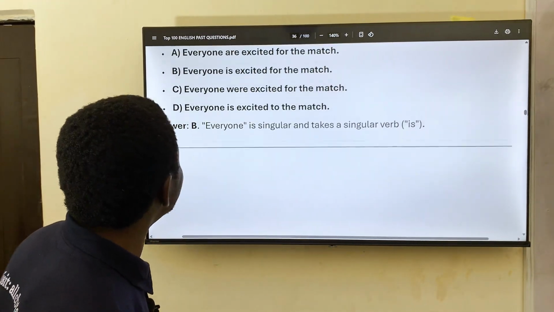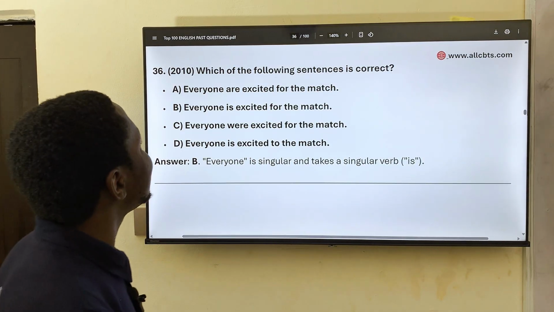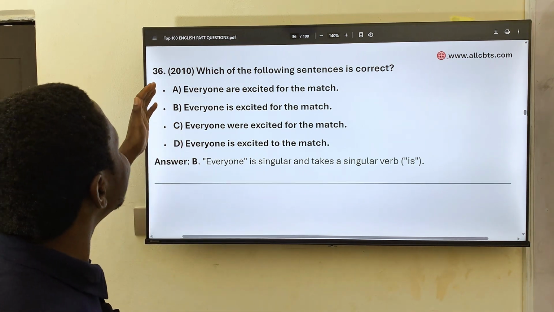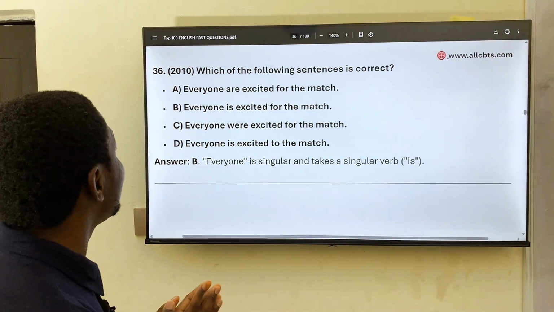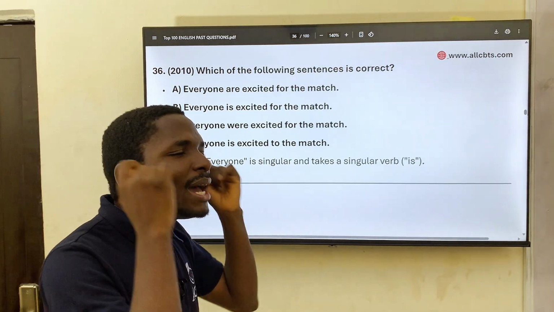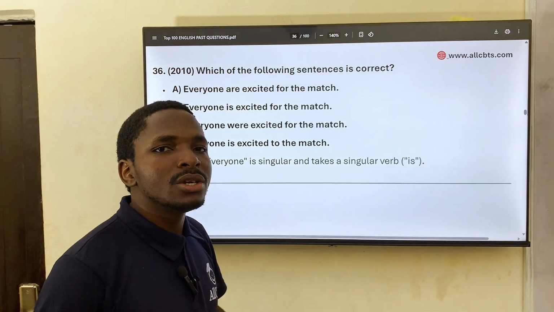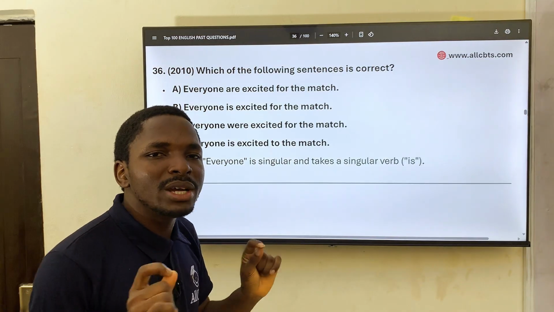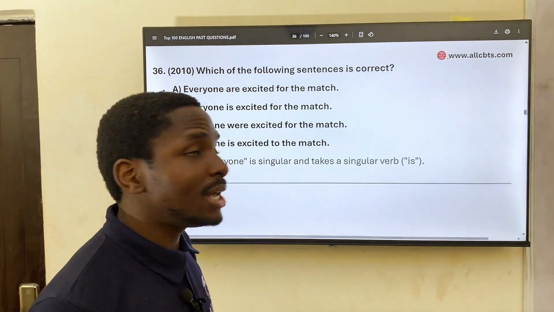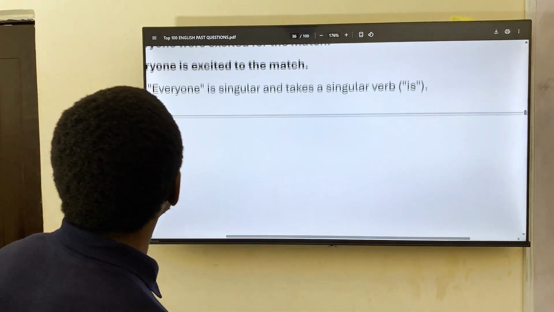Okay, 36. 2010, which of the following sentences is correct? Everyone are excited for the match. Everyone is excited for the match. Everyone were excited for, everyone is excited for the match. Yes. So I said before that as you study a lot of these questions, your mind gets attuned to grammatical words, to correctness of words. So when you hear words that are not correct or inaccurate, you say, this doesn't sound right, right? So everyone is excited for the match. This sounds correct. Now, 37.